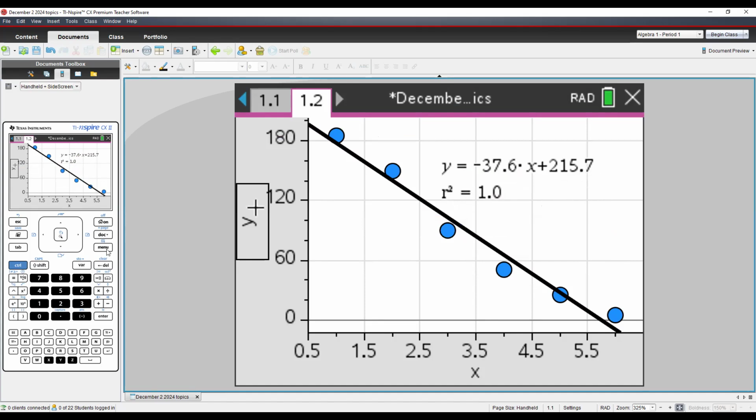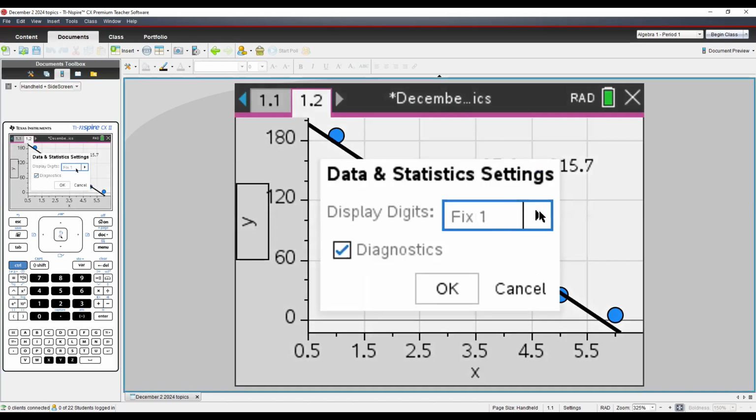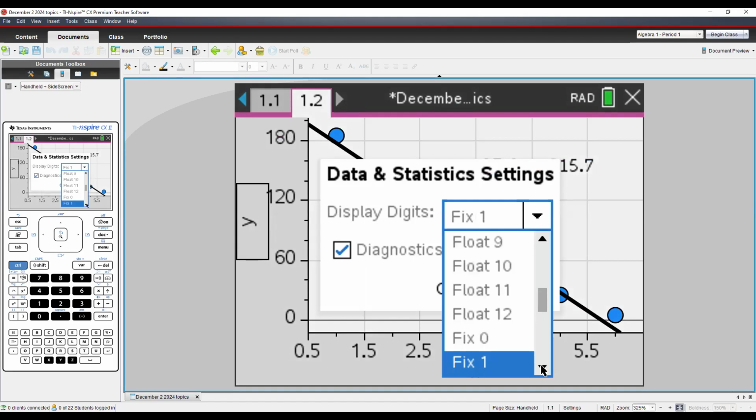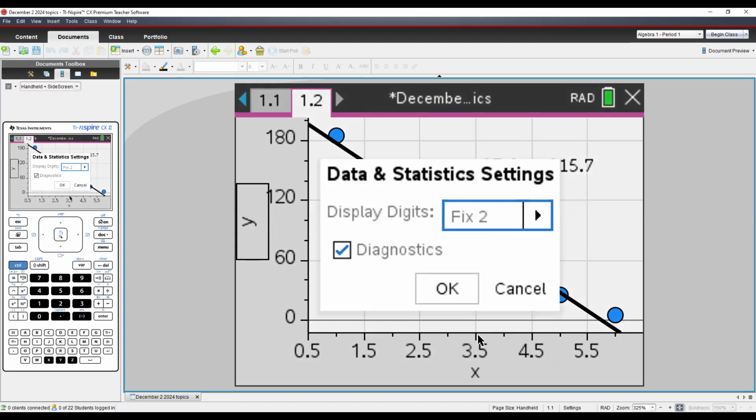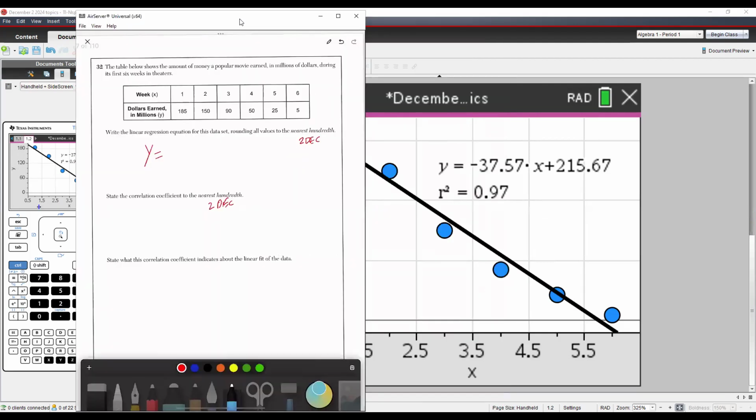So we go to menu, settings, number 6, and then you change this to whatever decimal place you want. I need 2 decimal places, so I'm going to fix it at 2 and press OK. Now it's rounded it for me, so all I have to do is copy it. Let me get my iPad up here and put that in. It's going to be negative 37.57x plus 215.67.